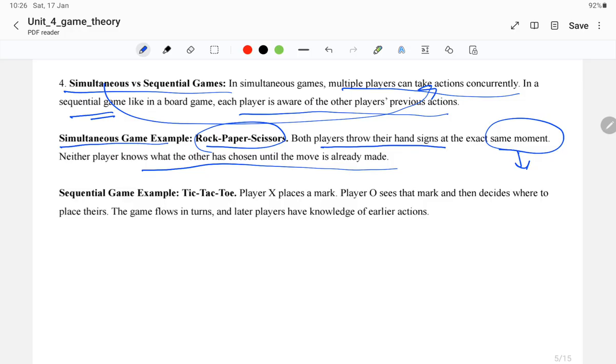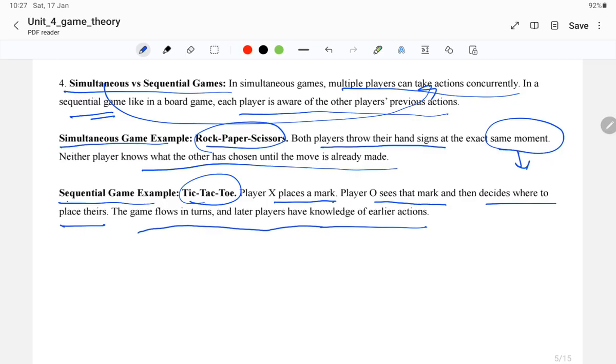So in rock paper scissors, both make their hand signs at the exact same moment. Neither of them knows what the other has chosen or what the other person is going to throw. Whereas a sequential game example is tic tac toe. In this one, player X places a mark, player O sees that mark and then decides where to place theirs. So the game flows in turns and the later players have knowledge of earlier actions.